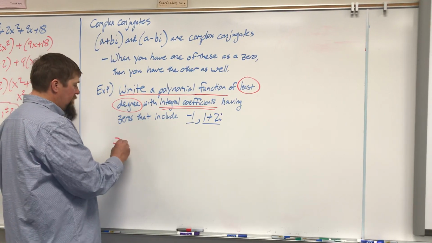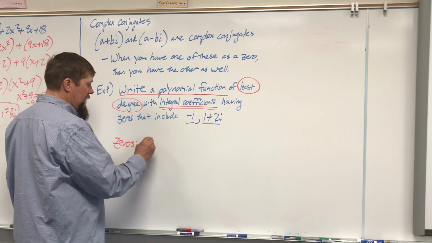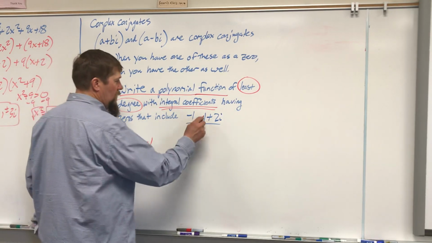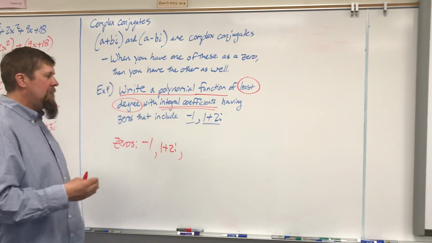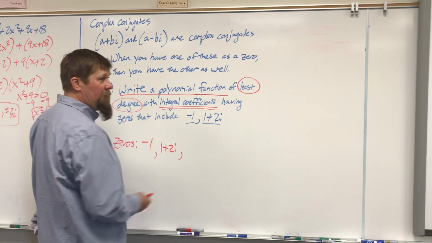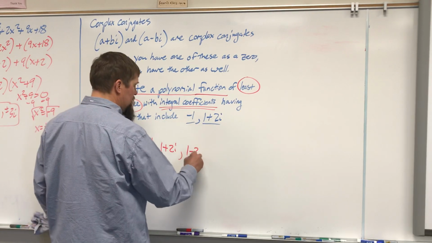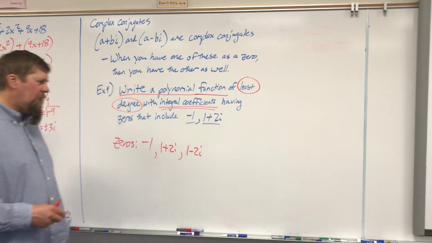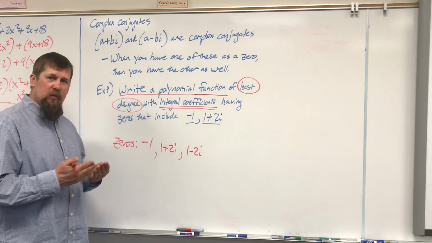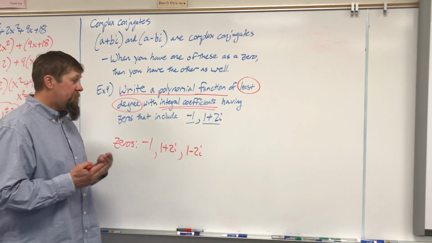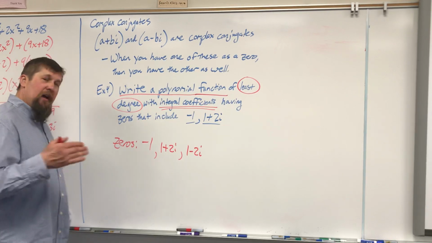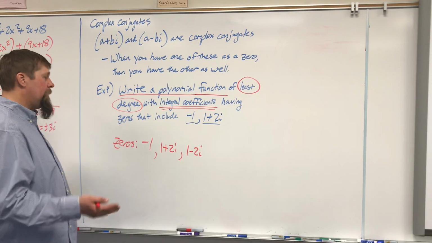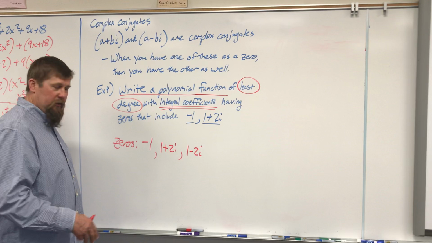So the zeros of my polynomial function are -1 and 1 plus 2i, but then because we have a complex, we need to have its complex conjugate, so 1 minus 2i. These are the actual zeros that we're going to use to find the polynomial function. Now, anytime you have a zero, you put it into a factor.